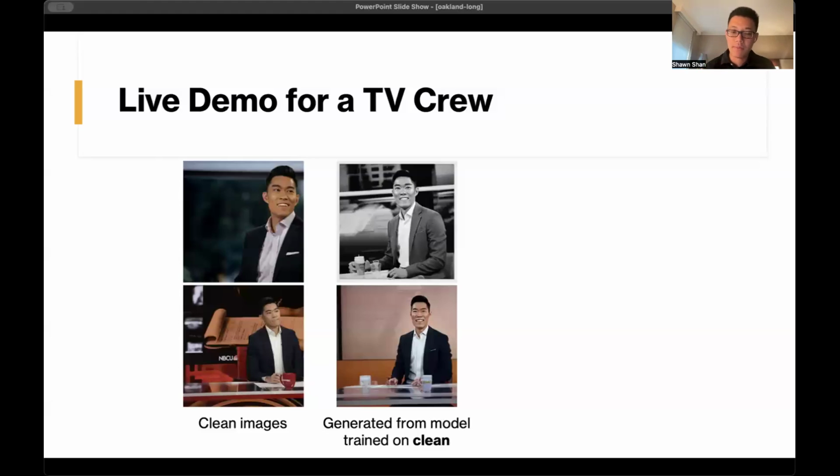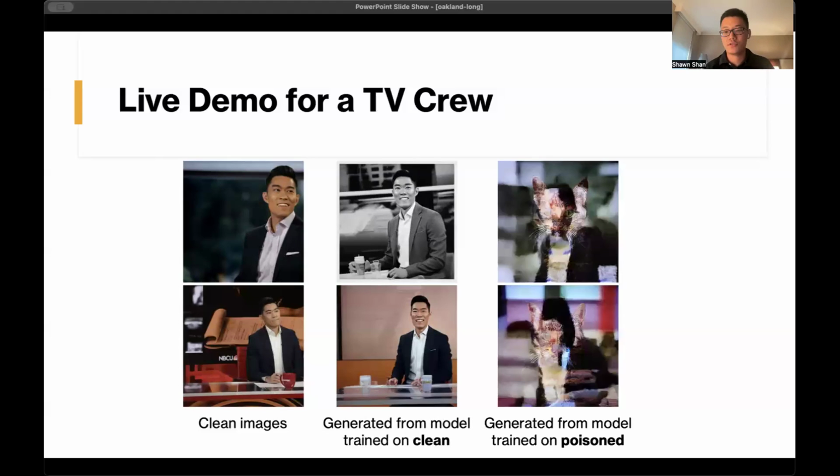These are mimicked images generated from the model, then trained on clean images belonging to this reporter. And then what we did was we applied Nightshade to 30 of his images, and we followed the same process of training the model to produce a poisoned model. And we asked the poisoned model the same query to generate images of this reporter. And these are the results. It looks more like a cat image, for example, than the reporter himself.